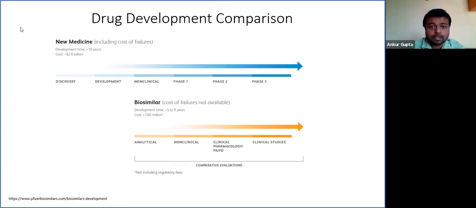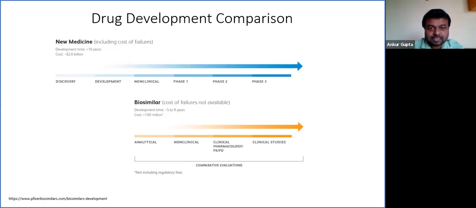The blue arrow over here shows the different phases of drug development. It starts with the discovery of a molecule, which further goes for process development, where the processes are developed so that this molecule can be produced in an economically viable way.